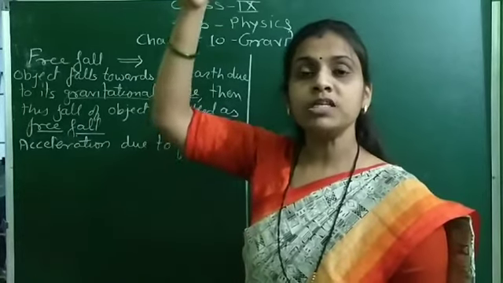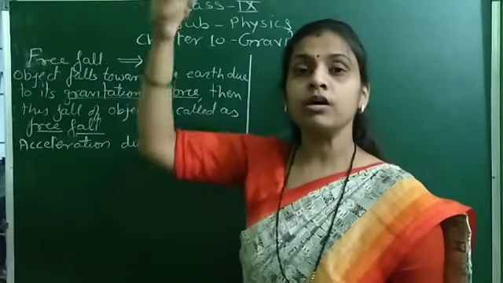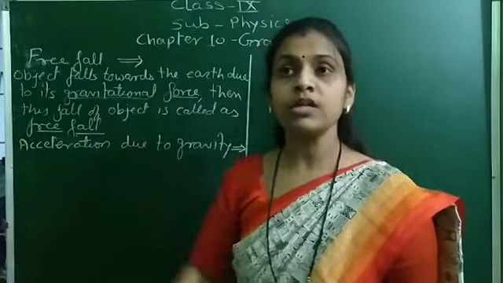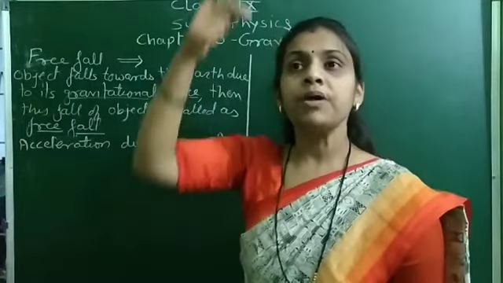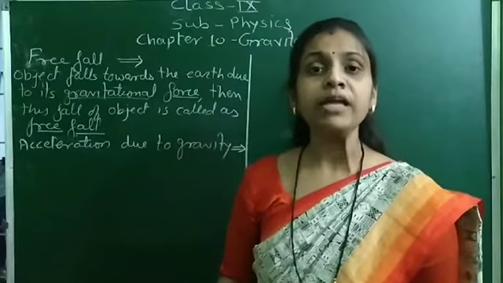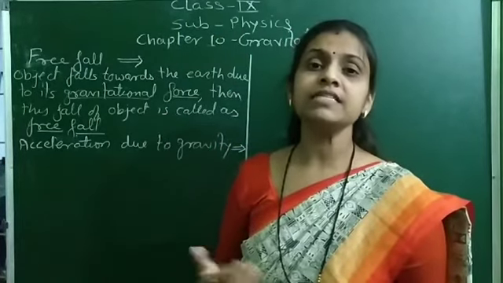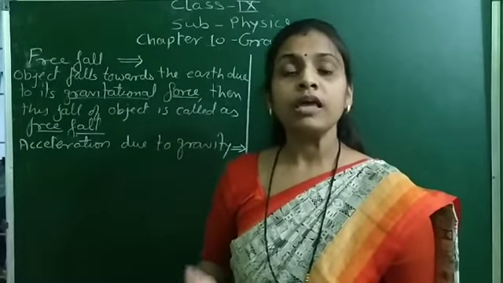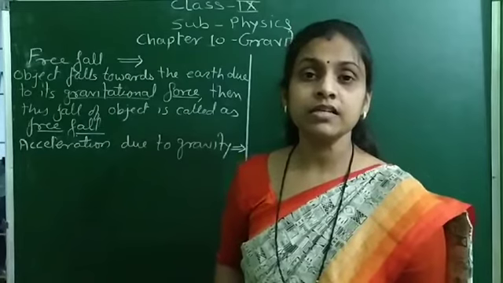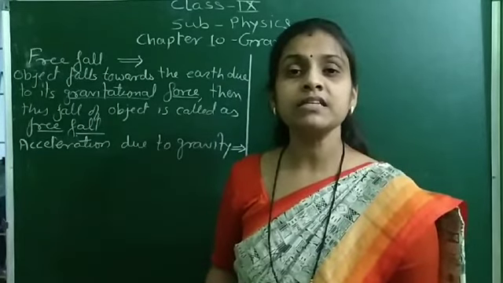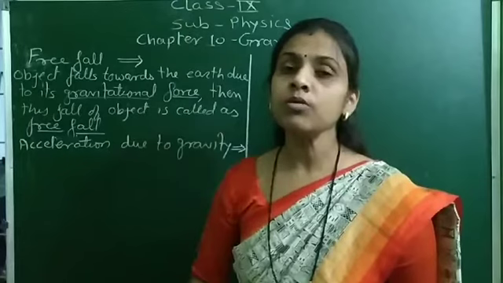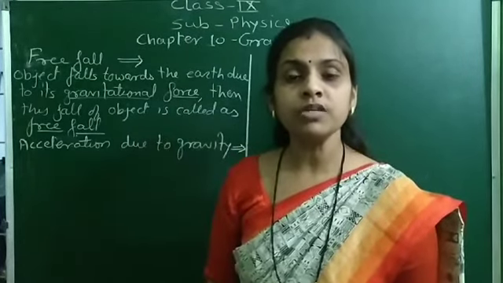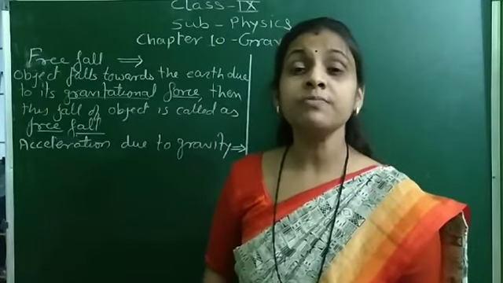So whenever any object is dropped from a certain height, or thrown in the upward direction, when it falls downward the direction remains the same, but at every point the magnitude of the velocity changes, and as there is a change in velocity, it produces acceleration. So every falling object possesses an acceleration. Why? It falls downward because of the gravitational force of the earth, and therefore the object possesses acceleration.